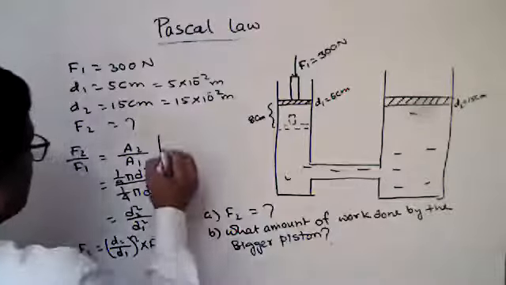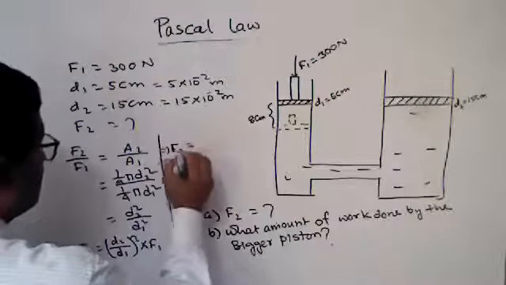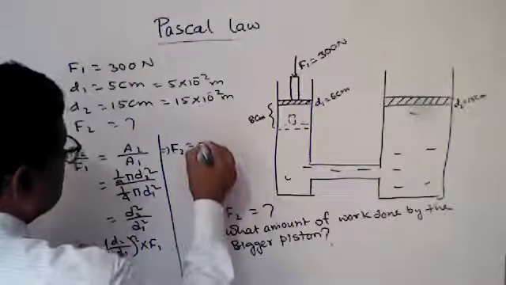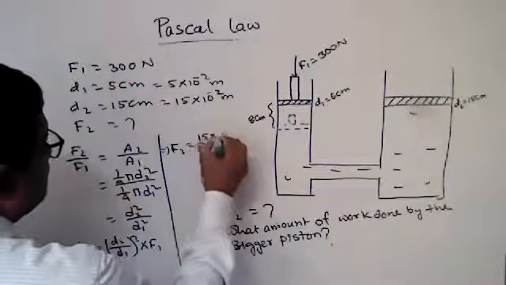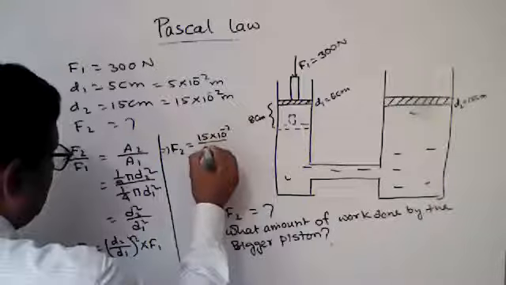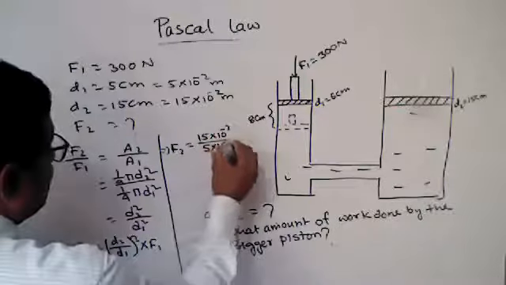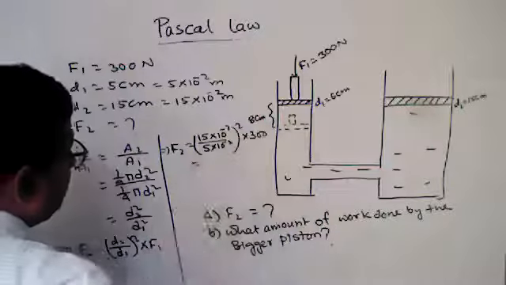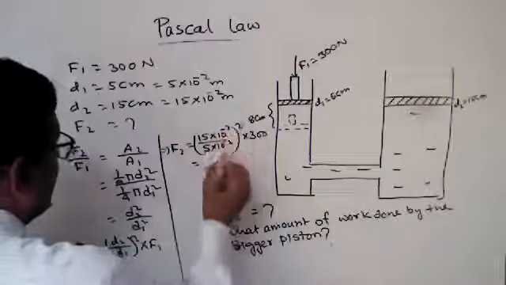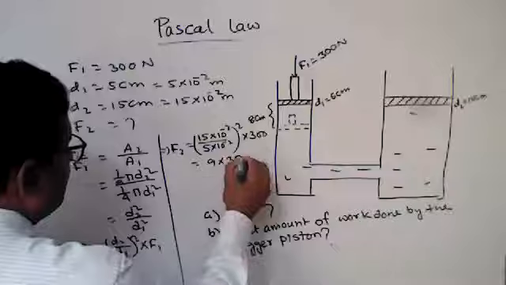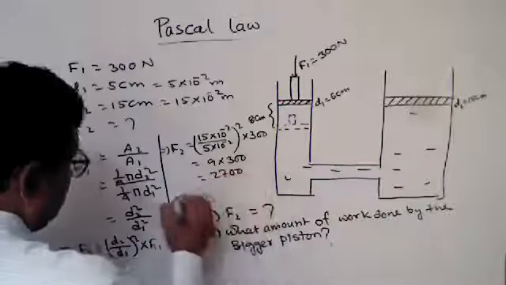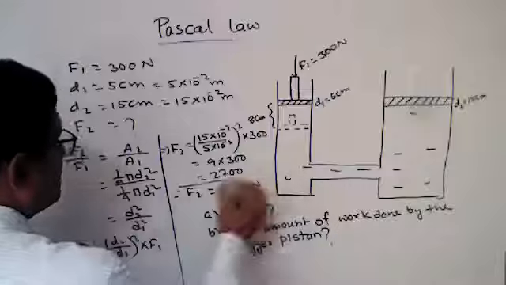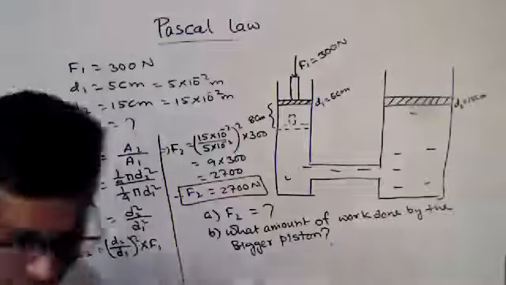Now we can write F2 equals 15 into 10 to the power minus 2 by 5 into 10 to the power minus 2, whole squared, into 300. It will be 9 into 300, which is 2700 Newton. This is the F.